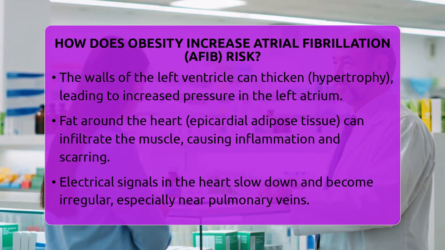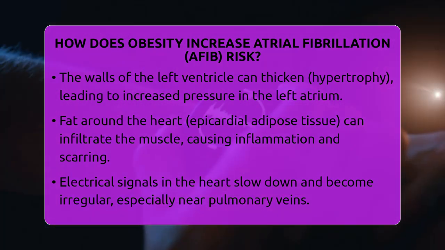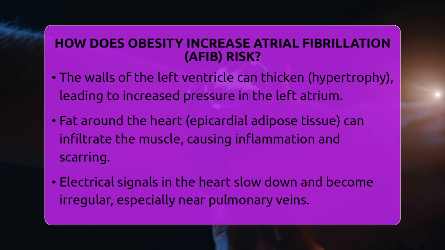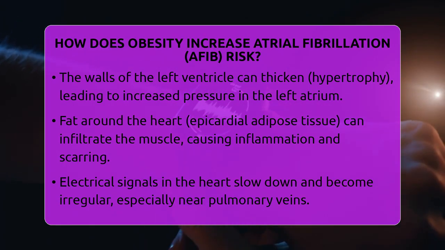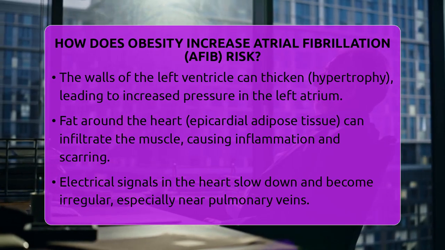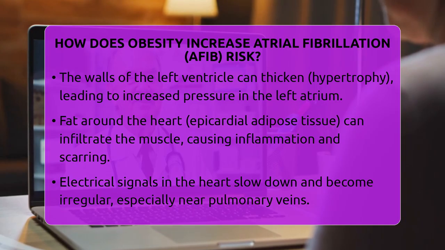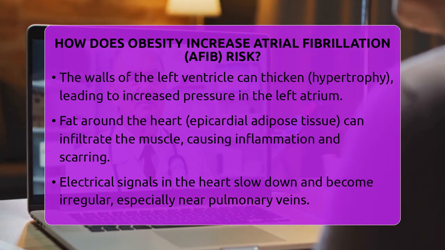It slows down electrical signals and makes their pathways more irregular, especially around the pulmonary veins, which are common sites where AFib triggers start. The presence of fibrosis or scarring in the atrial tissue from inflammation further distorts electrical signals and creates reentry circuits that sustain AFib.